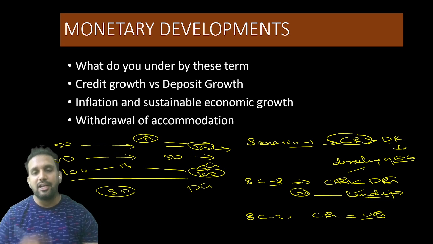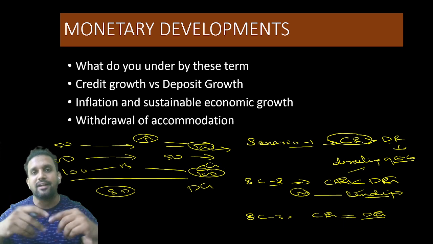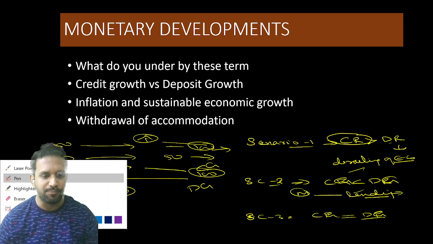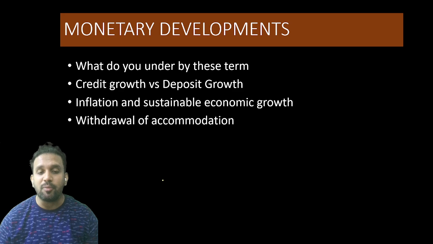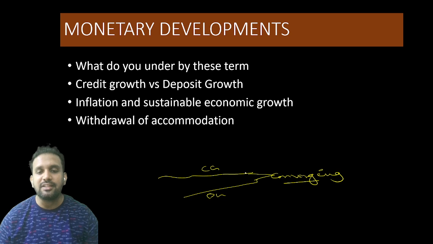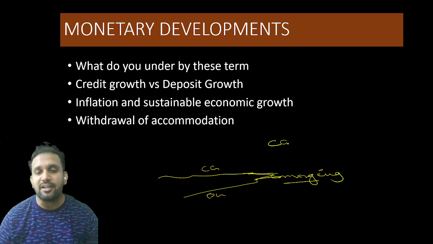Spiral is nothing but it goes on spiraling so badly that one or the other day it will bust out and will not be good for the economy. And the economic survey says that the credit growth rate and the deposit growth rate are converging. Both are what? Converging. Converging is nothing but now they are getting equal. But basically the most desirable thing is that credit growth rate should be more than the deposit growth rate. That is what we generally want.